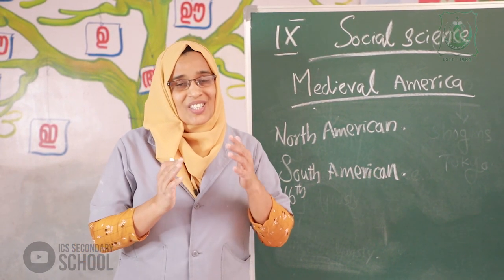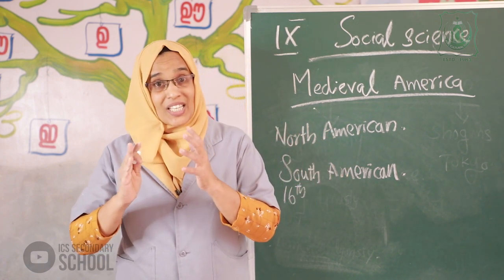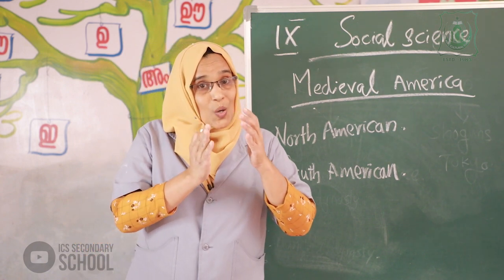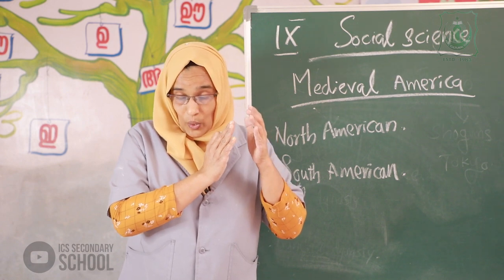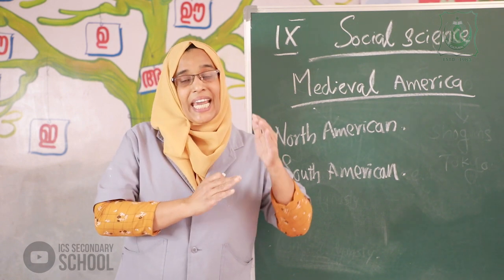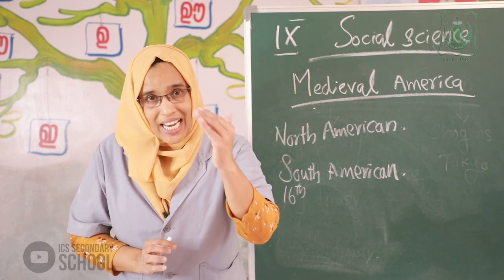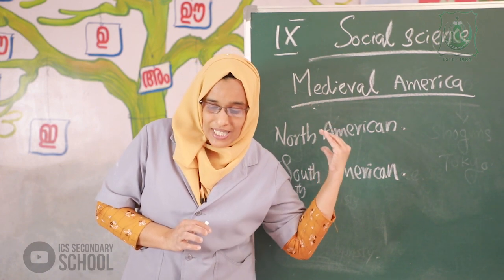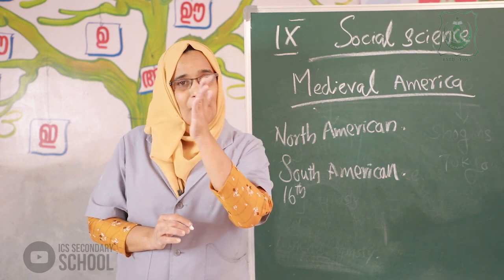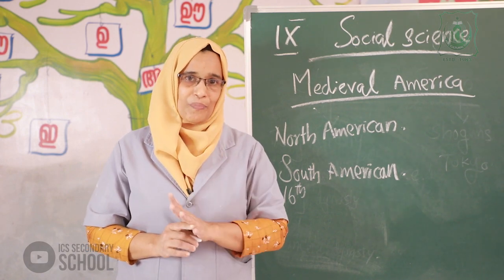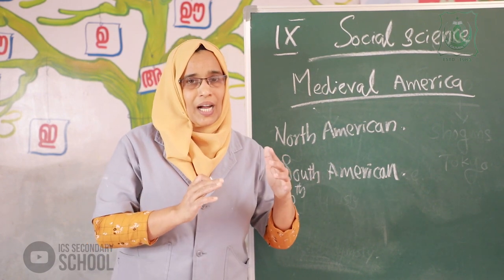Europeans destroyed the native culture and started plantations and mines. Plantations and mines. Okay. In the 16th century, Europeans reached America.